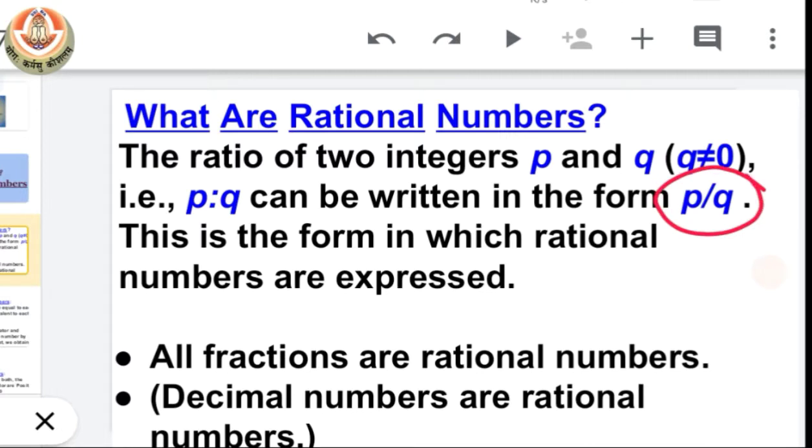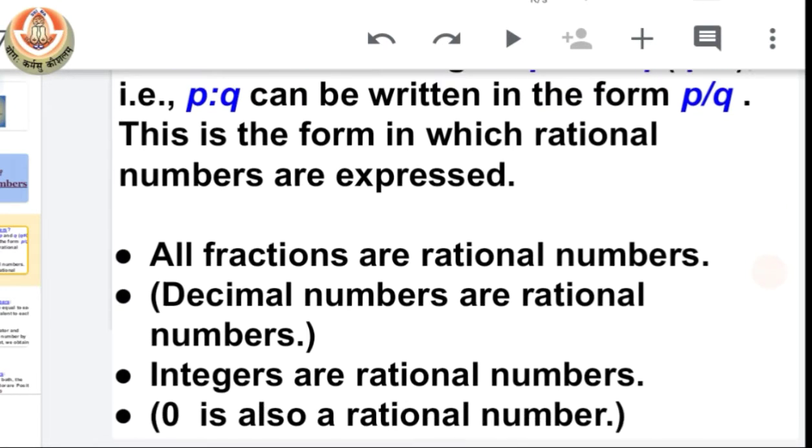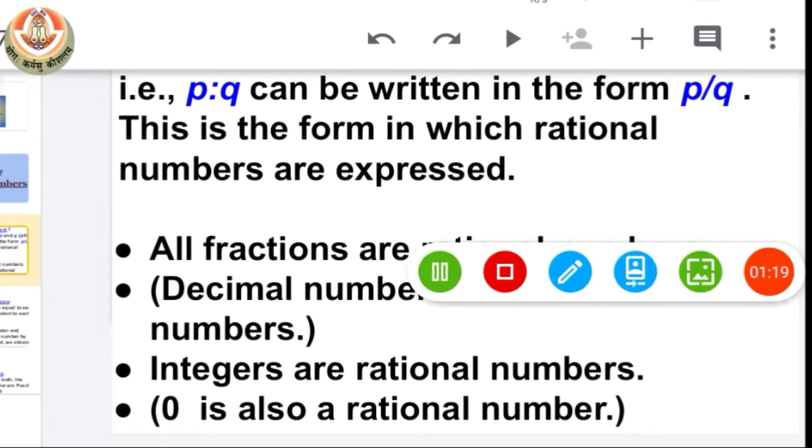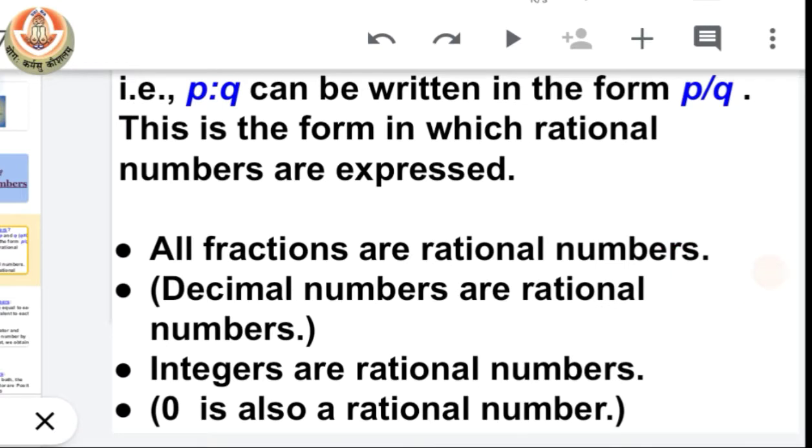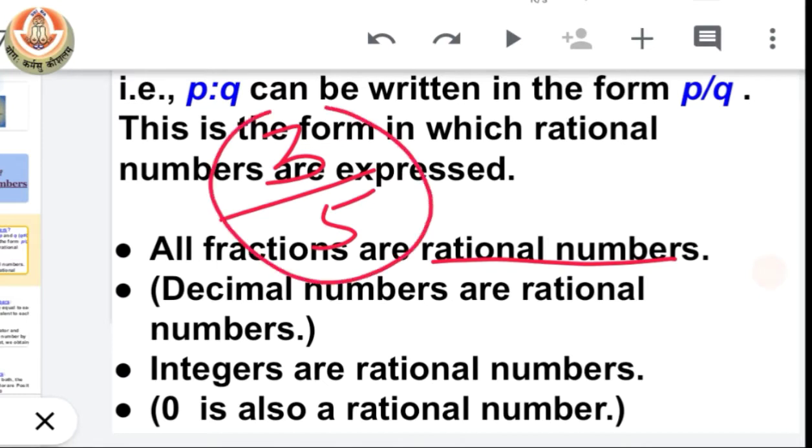Okay. Now further, all fractions are rational numbers. We all know that fractions are like 3 by 5. They are fractions, and this is the same form in which rational numbers are expressed. So that means we can say that all fractions are rational numbers.